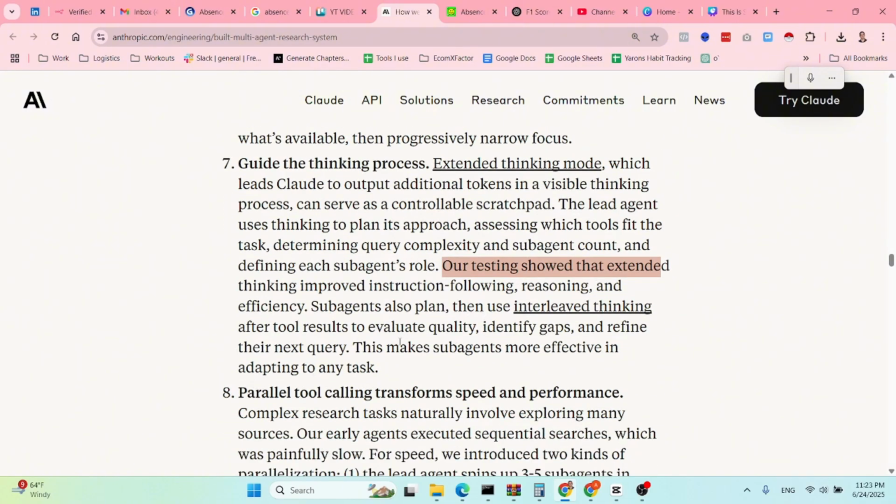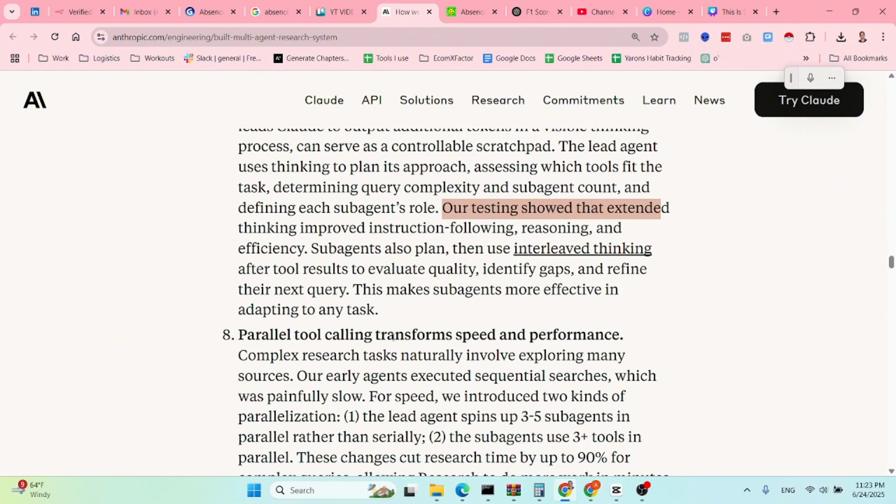So this is important. Parallel tool calling transforms speed and performance. Obviously, when you use parallel processes for spinning off sub-agents and tool calling, it's obviously going to speed up the whole process.